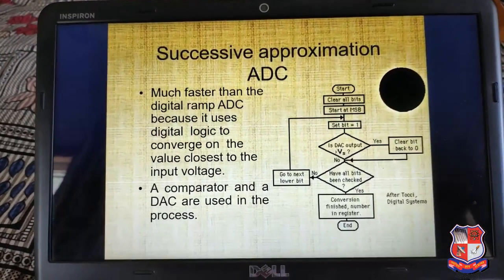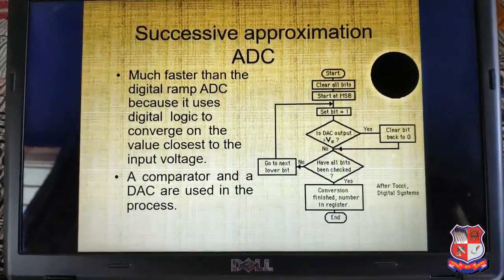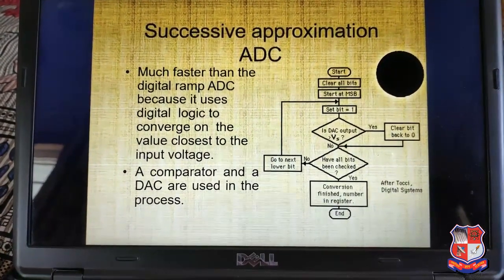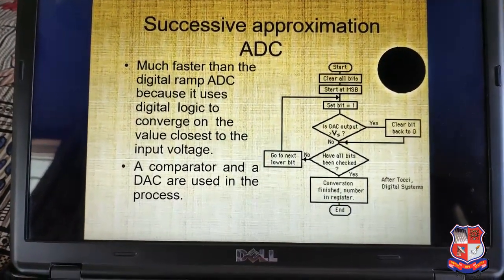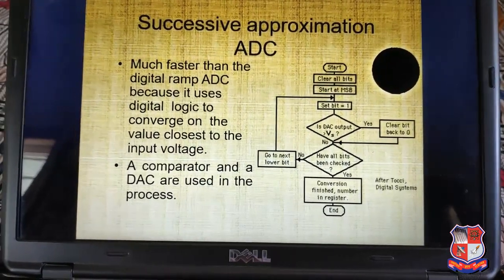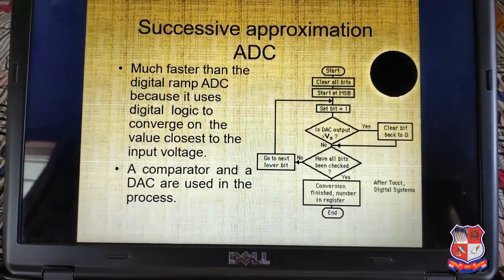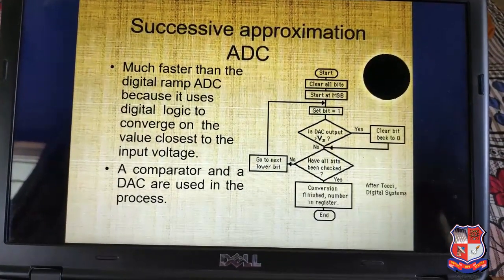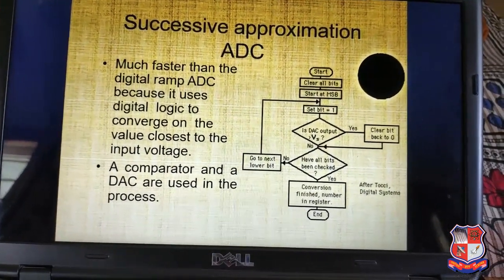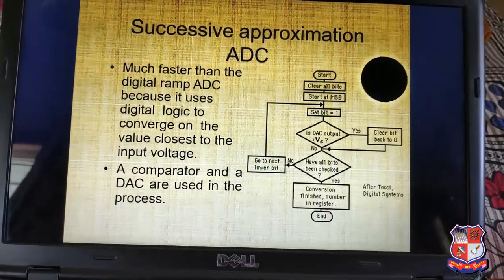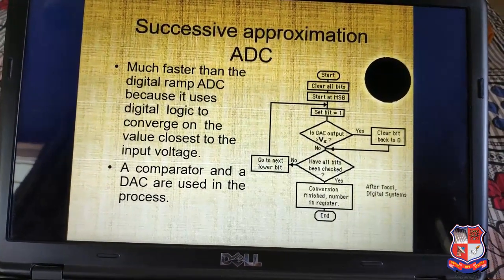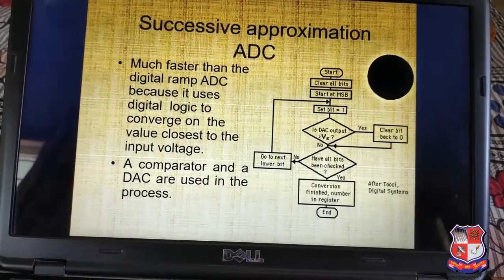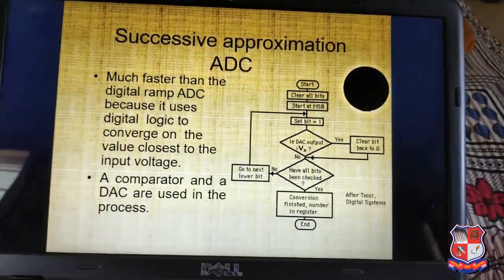This is the successive approximation ADC. It is much faster than the digital ramp ADC because it uses a digital logic system, and the digital logic system converts the value to the input voltage. The comparator and DAC process is as follows: first start, clear all the bits, set the MSB. Check the DAC output. If all the bits have been checked, the conversion is finished and the number is stored in the register; otherwise, no, clear the bit and set the next to check.